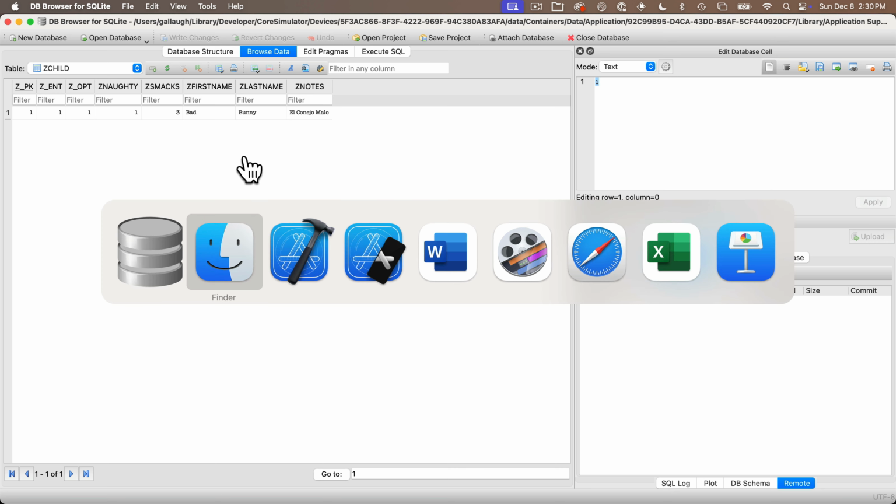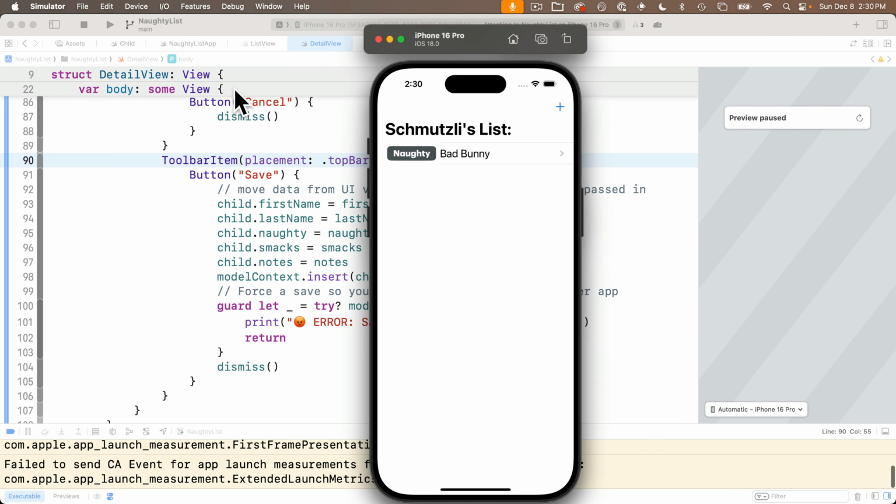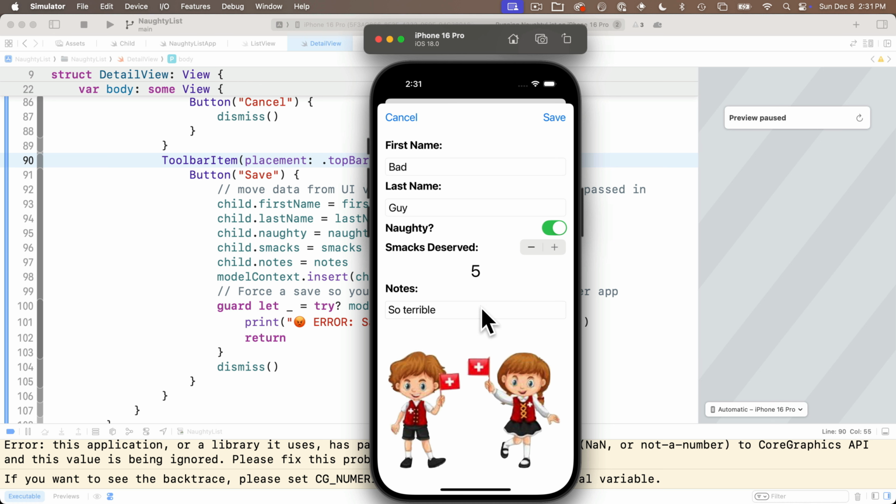Now if we quit out of the simulator and rerun again, we can see the data that we have in there. Bad Bunny is in there, good. Let's add a new record, Bad Guy. He's really bad, so he's 5 naughties. He's so terrible Billie Eilish wrote a song about him. Click save.